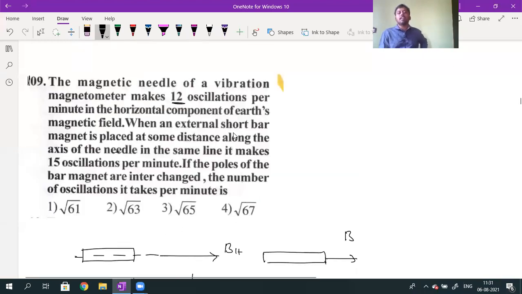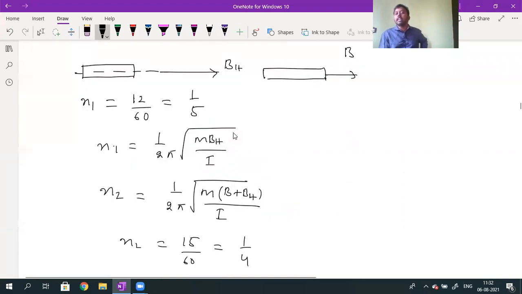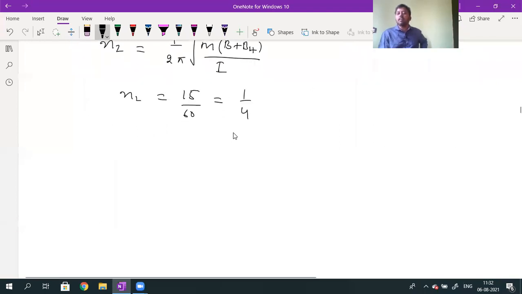Now what are they asking us to calculate? If one of the poles of the bar magnet is interchanged, how many oscillations will it make? Initially the bar magnet is placed like this: it has a south pole and a north pole. The second time, they are telling us the poles of this bar magnet are interchanged. When it is interchanged, this will become the south pole and this will become the north pole. How many oscillations will it make? I want to calculate the N3 value.